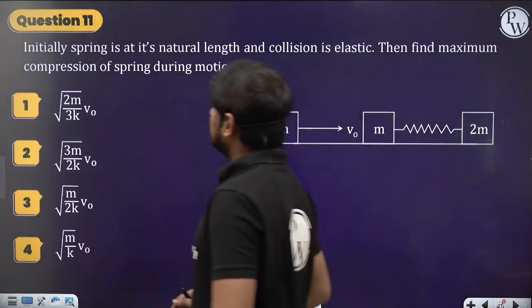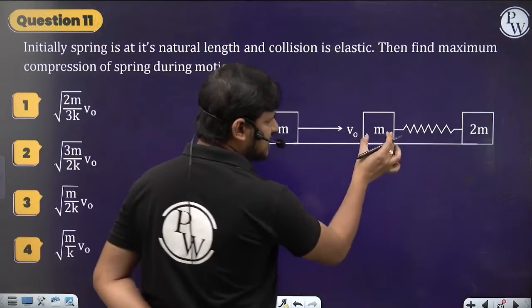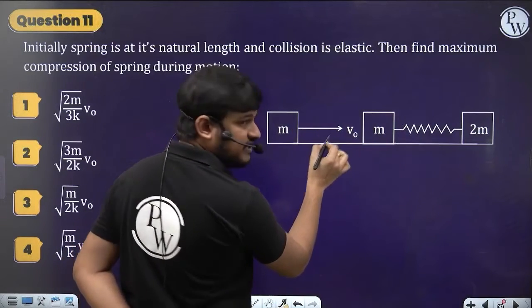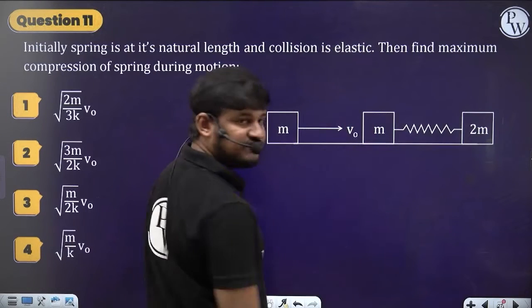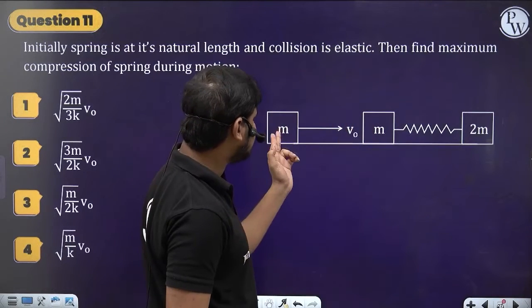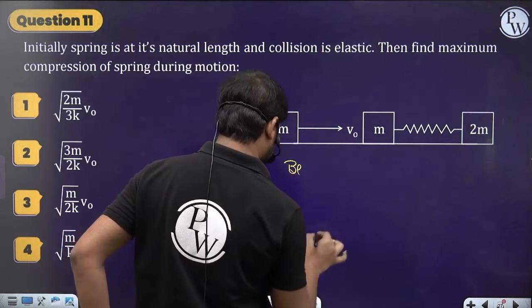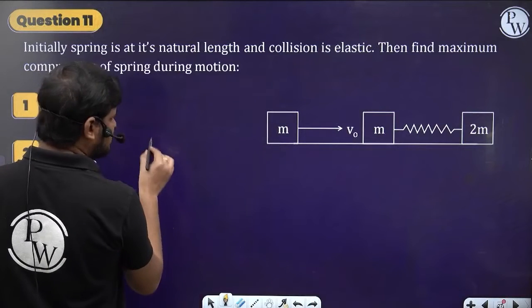See here, initially the spring is at rest. These are the 2 masses. First this mass is moving with velocity v0 and then it hits this. Then it gains a velocity v0, because these two are identical, m mass and m mass. First let's write the before collision and after collision diagrams.